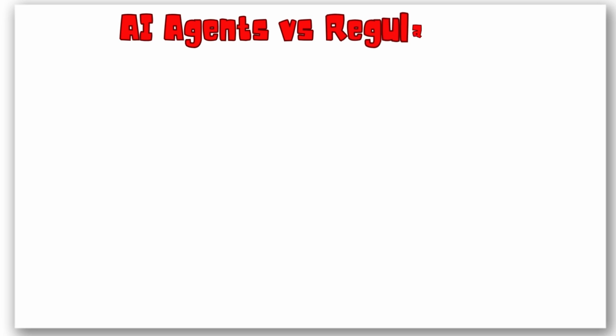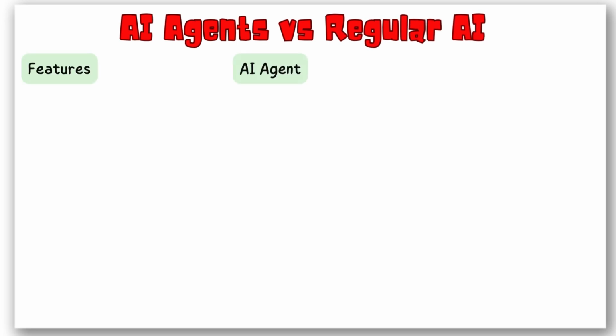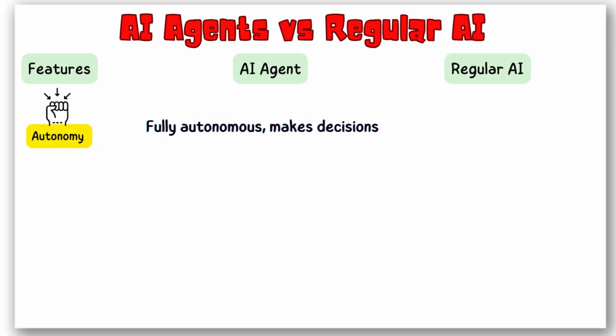AI agents versus regular AI. Now, how do AI agents compare to traditional AI like ChatGPT? Let's break it down. AI agents are fully autonomous. They can analyze situations, make decisions, and take actions without needing constant human input. On the other hand, ChatGPT depends on user input and only responds when prompted, without taking independent action.